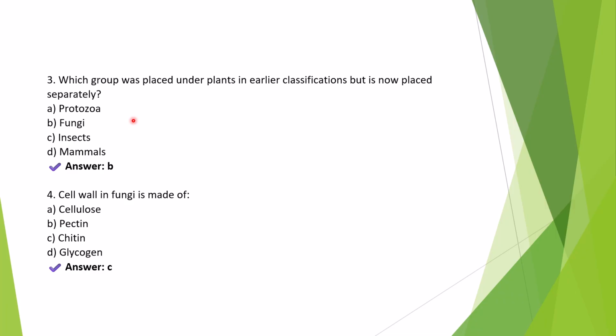However, fungi are now placed in a separate kingdom because their cell wall is made of chitin, not cellulose, and they are heterotrophic, mostly saprophytic or parasitic. They are not autotrophic. Hence, they are fundamentally different from true plants. Cell wall in fungi is made of, it's one of the important questions, chitin. Right answer is C. Moving to the next one.